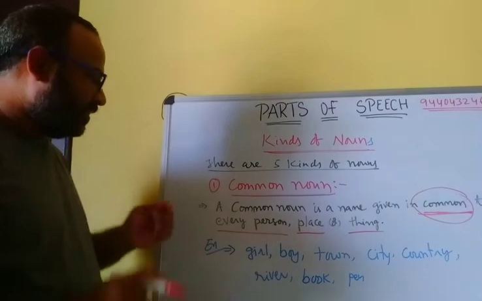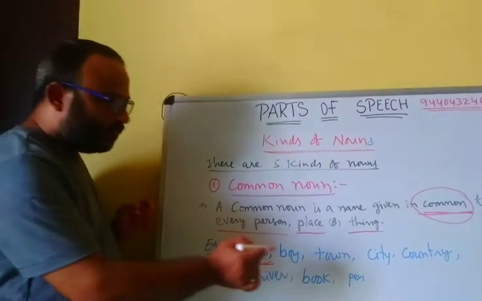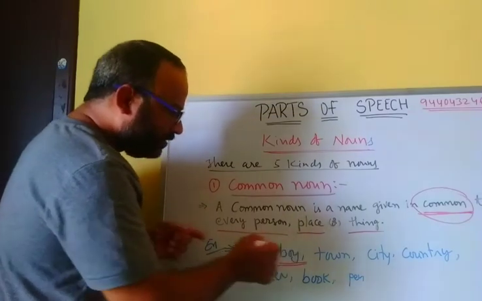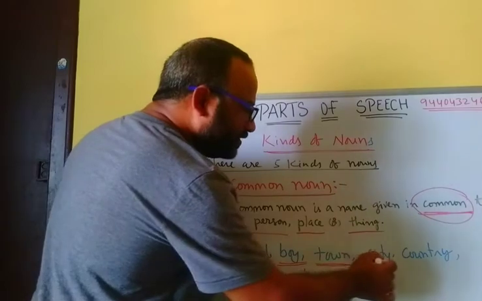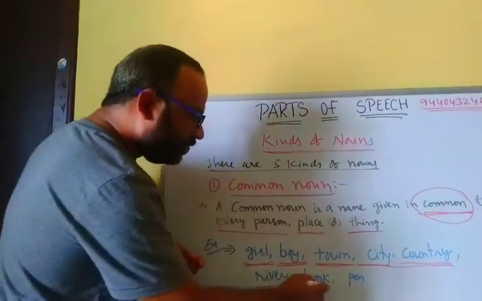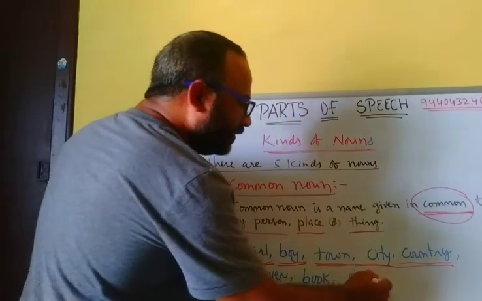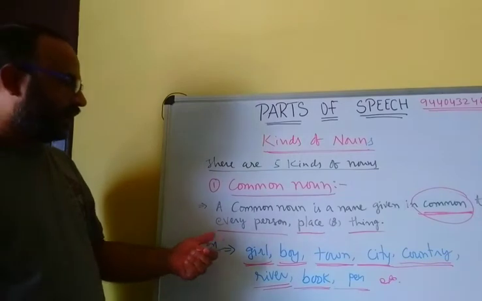For example, girl, boy, town, city, country, river, book, pen, and so on. These are common nouns.